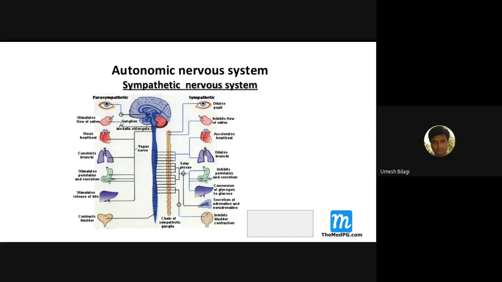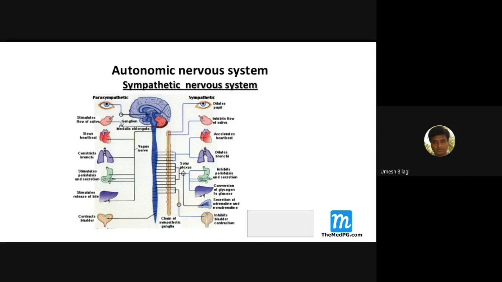So as I told, the autonomic nervous system is predominantly parasympathetic and sympathetic, and some people even say there's an enteric system. I'll not go much about that. We'll just focus on these two, which are more relevant from an examination perspective. On this side we've got the sympathetic description, on this side the parasympathetic description. One thing, both of them descend down from the brain.